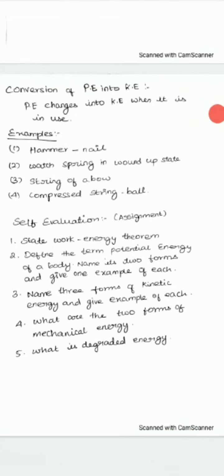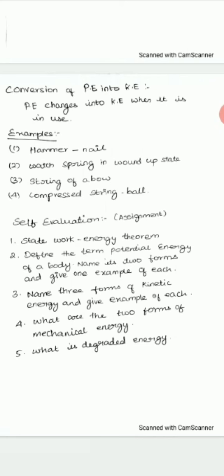First one is the hammer and nail example. When the hammer is lifted to a certain height and then hits the nail, when you bring it to the height, that time the potential energy is stored, and this potential energy will change into kinetic energy when the hammer hits the nail.